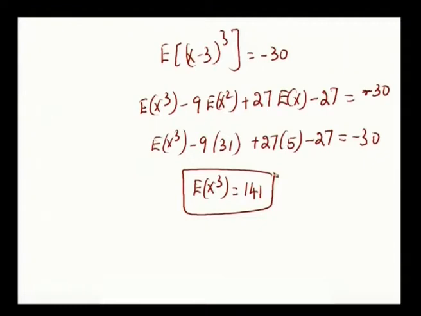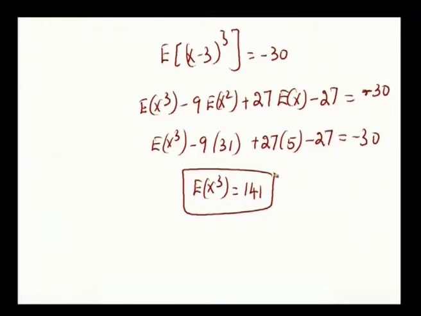So, we have proved expectation of x is 5, expectation of x square is 31 and expectation of x cube is 141. This is what you are asked to prove. And the second question is show that mean is 5, variance is 6 and mu 3 is equal to minus 74. Mean is already proved, so we have to find out only variance.